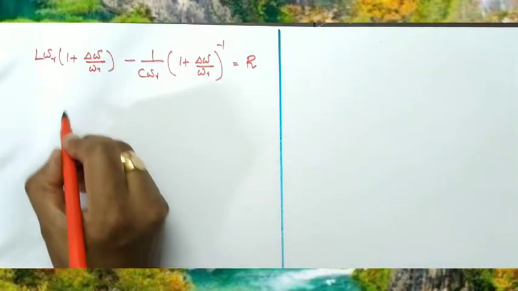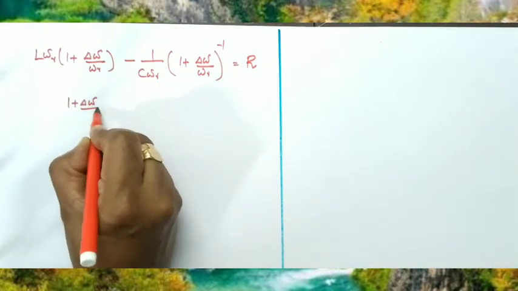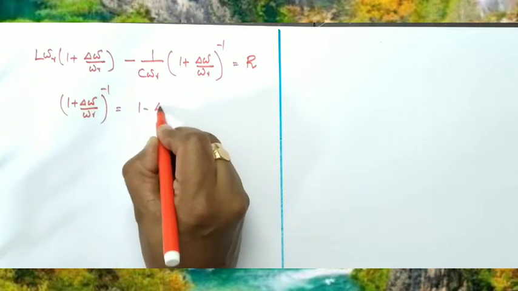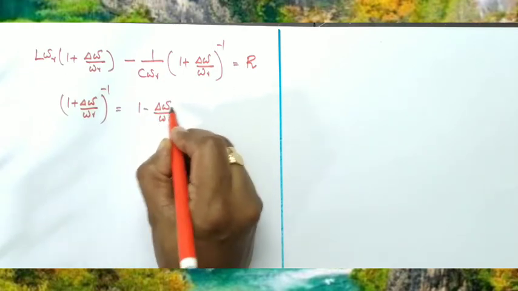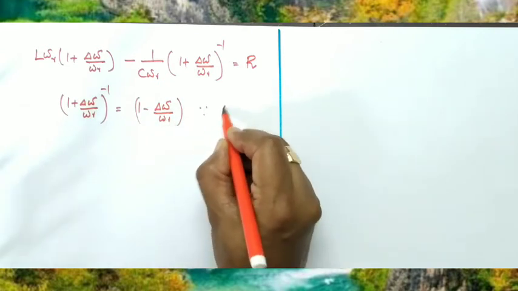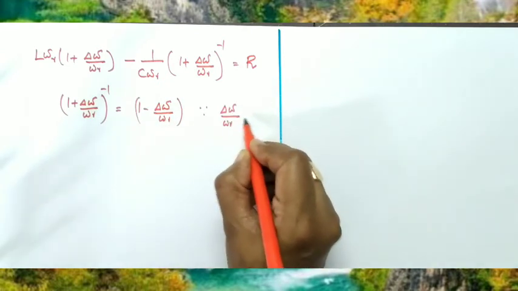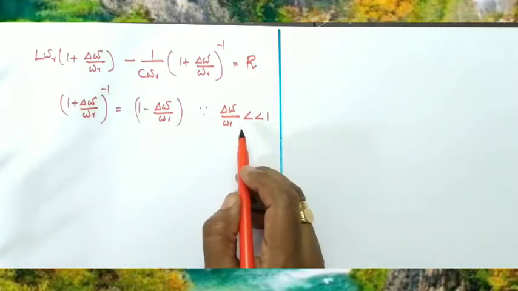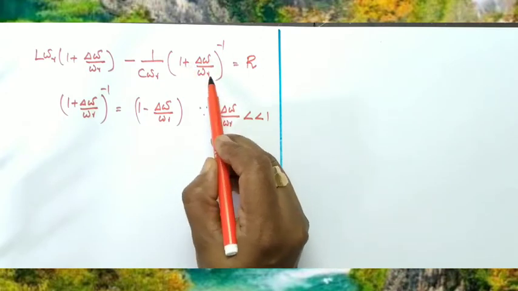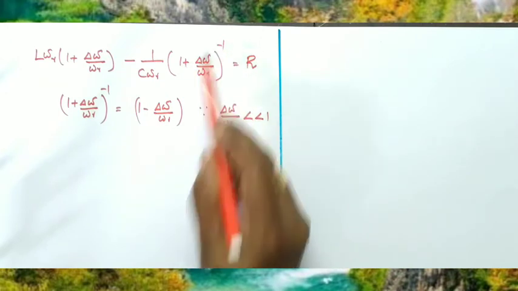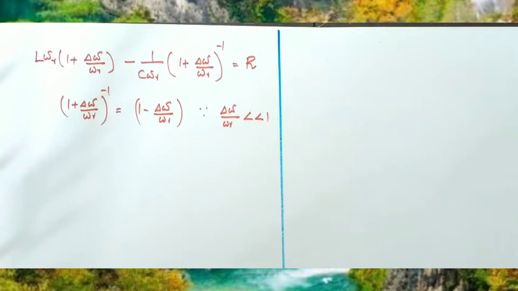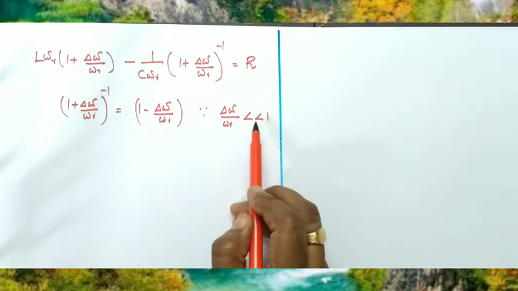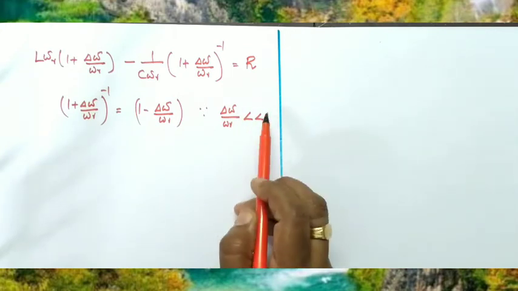Now we can approximate 1 plus delta omega by omega r the whole raised to minus 1 can be written as 1 minus delta omega by omega r, since delta omega by omega r is very much less than 1. This expansion is called binomial expansion. So using binomial expansion, 1 plus delta omega by omega r the whole raised to minus 1 can be approximately written as 1 minus delta omega by omega r, since delta omega by omega r is very much less than 1. That is according to binomial expansion.